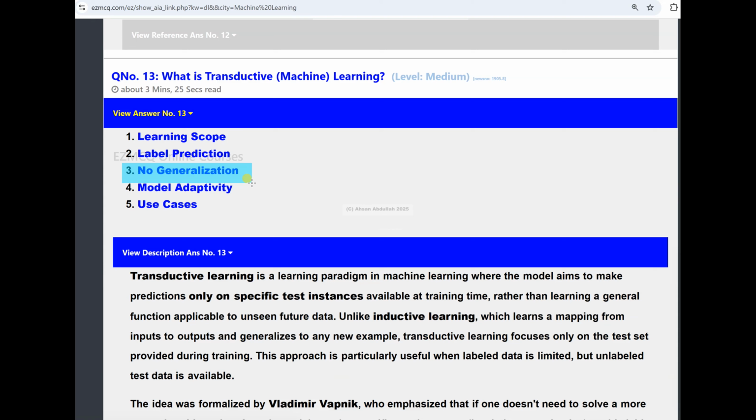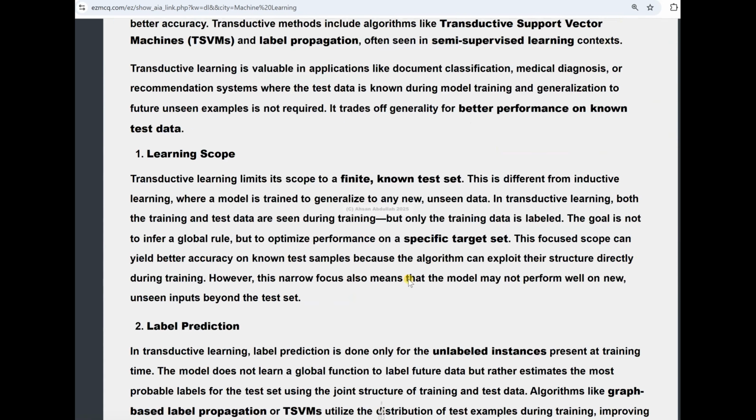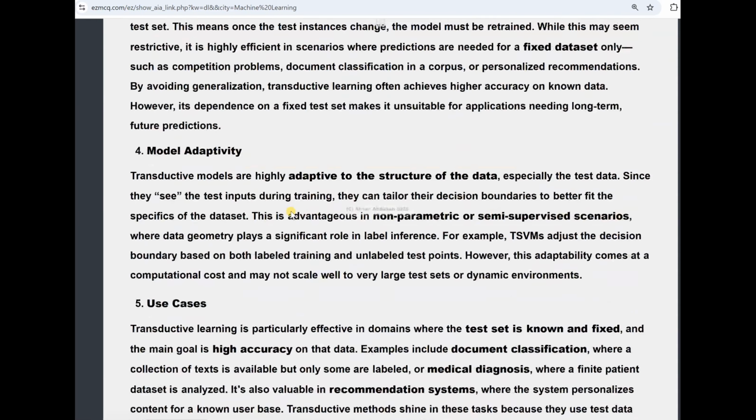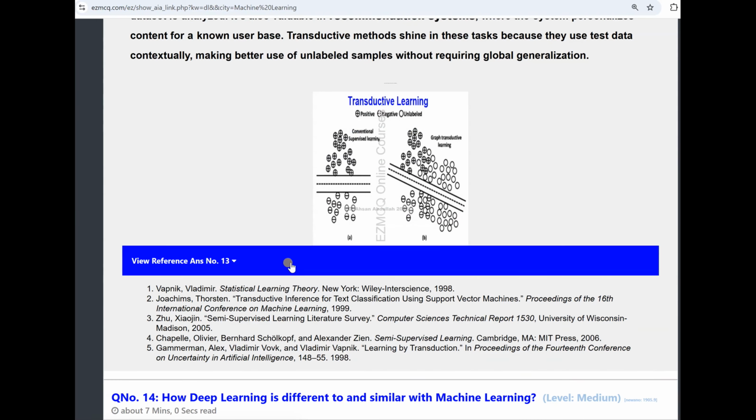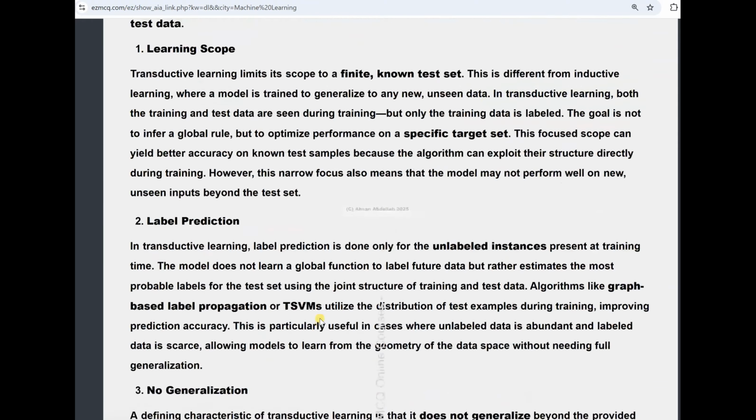There's hardly any memory. But the benefit is that this limitation, which seems to be a limitation, helps improve the accuracy on the known data. But there is no long-term usability. Why? Because all the data is not labeled, and all the data is not being used for training. This may sound very strange, so I would suggest you go through the explanation here, and there are sufficient references here also, for your benefit.